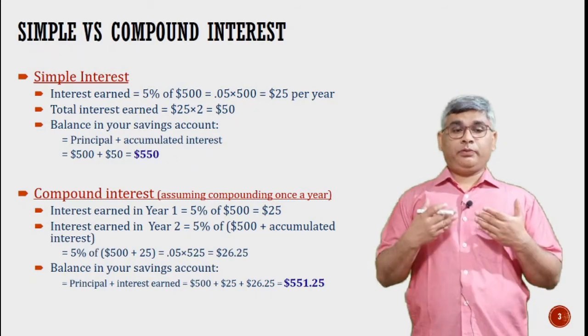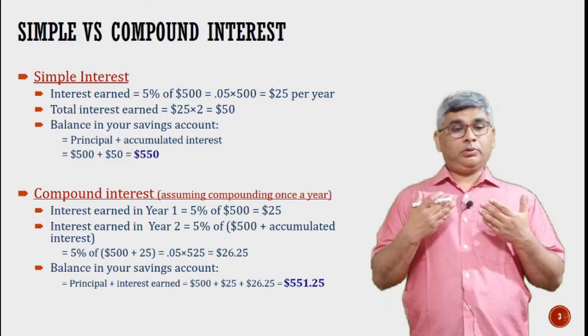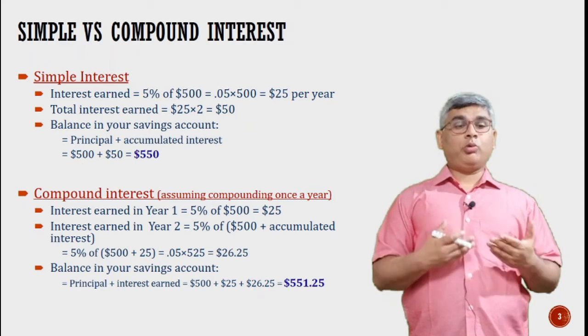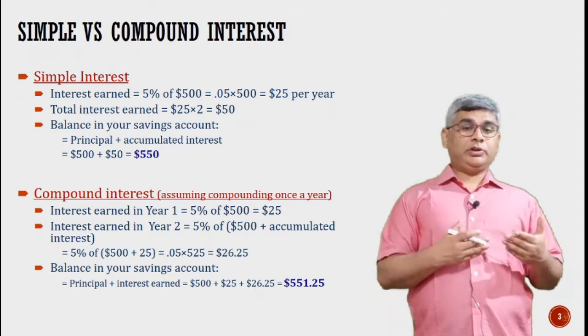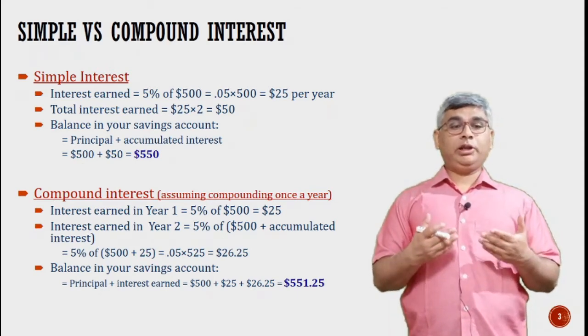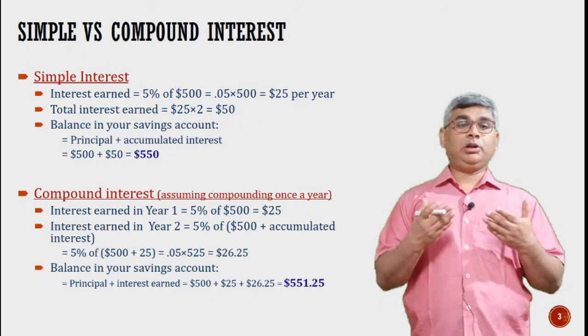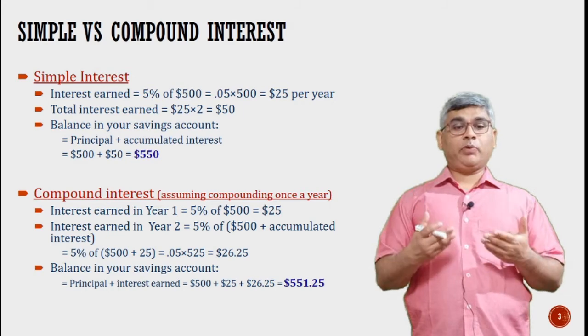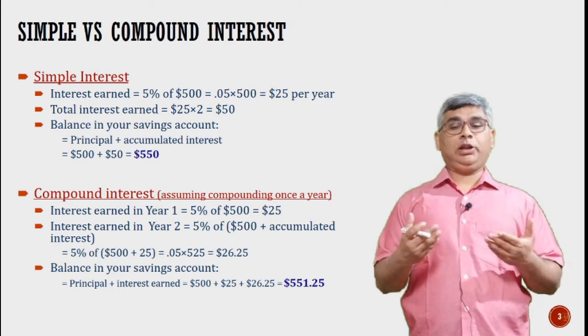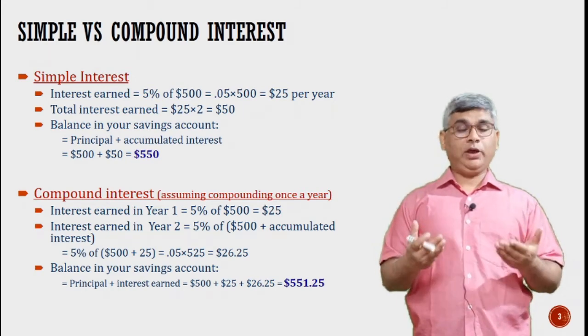But the calculation for compound interest is that in the first year we earn 5% per annum on 500, so the money accumulated at the end of year 1 will be 500 plus 25, that is 525.